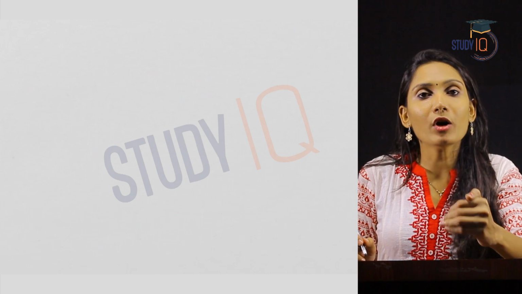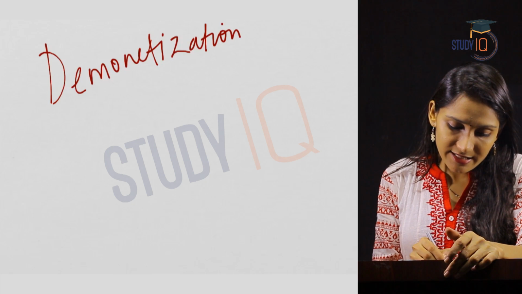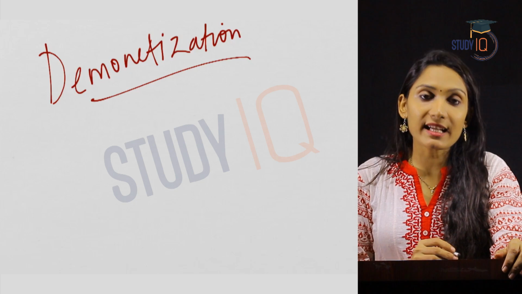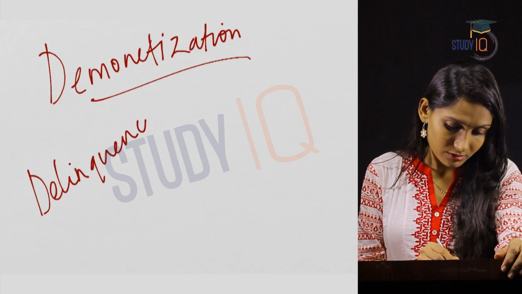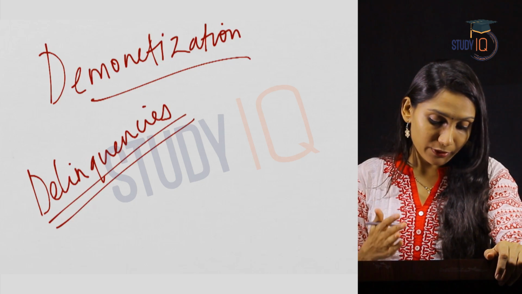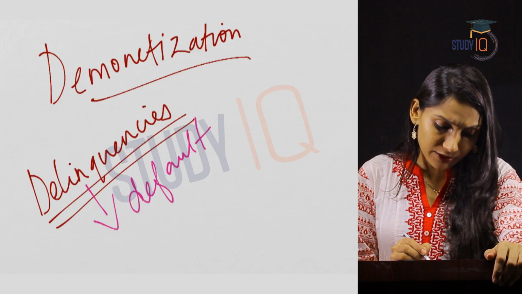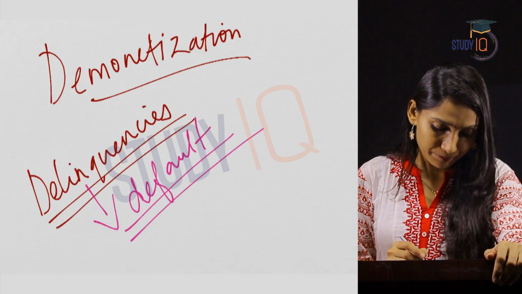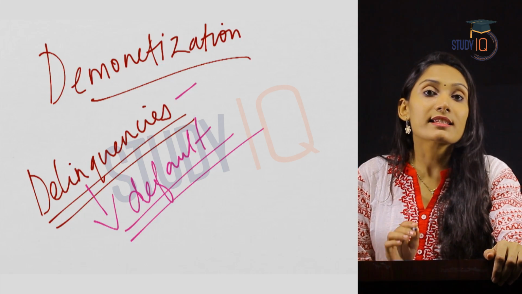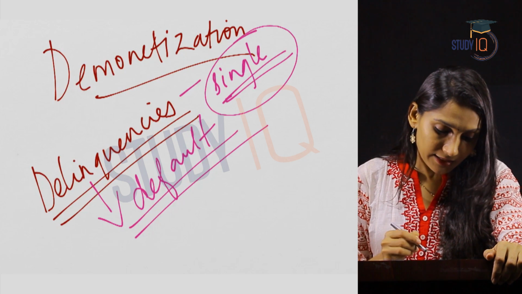You all know that demonetization has affected our financial institutions. So as a result of demonetization, the borrower behavior has changed. As a result, the delinquencies in the financial industry have increased. So what is meant by delinquencies? Is it the same as default? No, there is a difference between delinquencies and default. Let us see what it is. We say that there is a delinquency when there is a default in a single scheduled payment. So if a single payment is defaulted, we call it a delinquency.